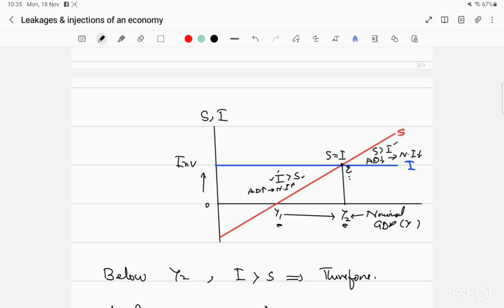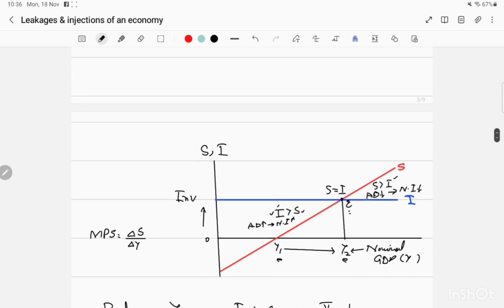The slope of the saving line is called marginal propensity to save. What is MPS? That is the change in saving due to change in income. If you remember, I said $1 is equal to MPC, that is the slope of the consumption line, marginal propensity to consume, plus MPS.